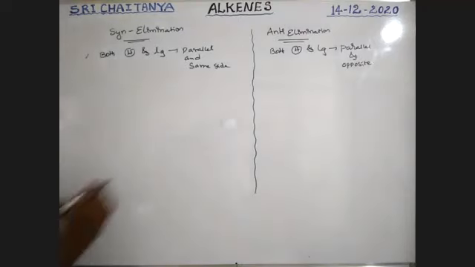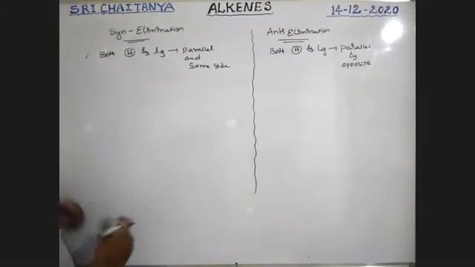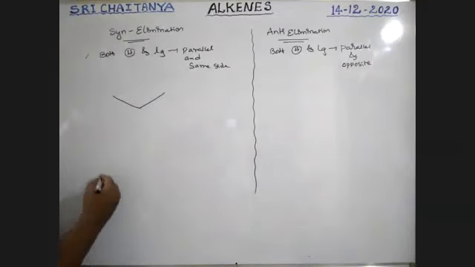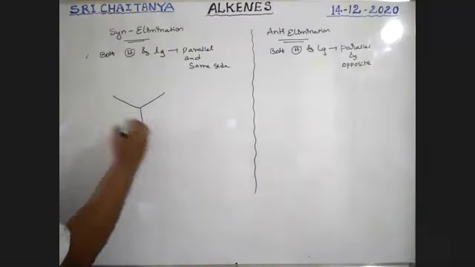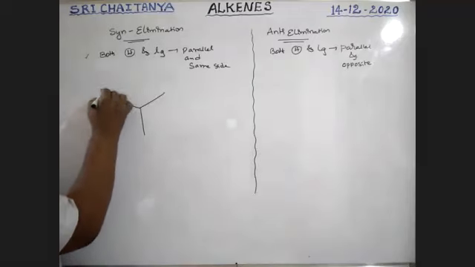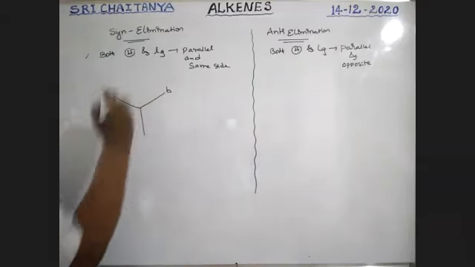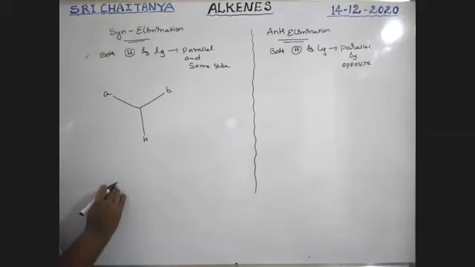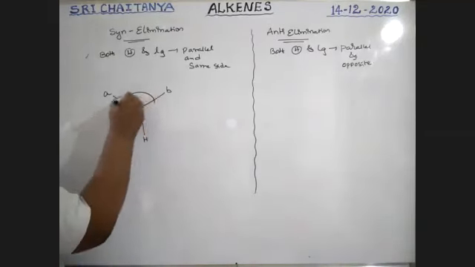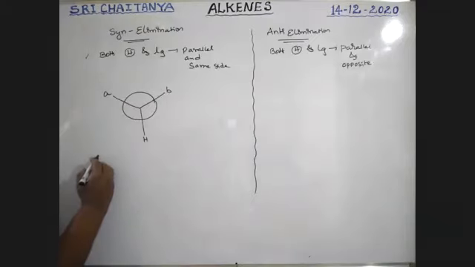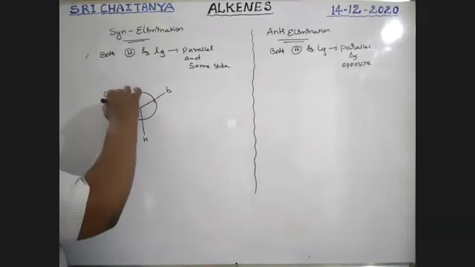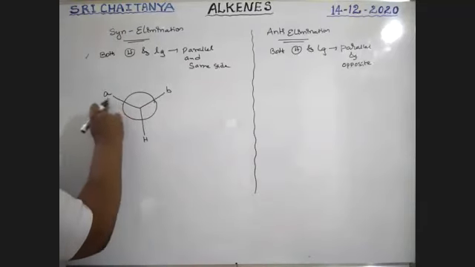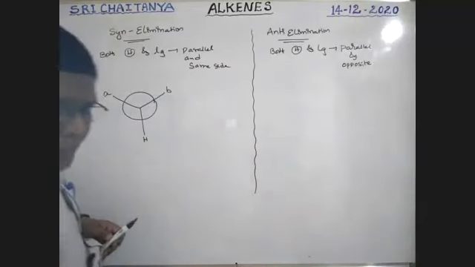See here how to explain. Let us take our Newman projection formula. This is A, this is B, this is hydrogen, boys. Next, this is another carbon. I'm using another pen, a different color.